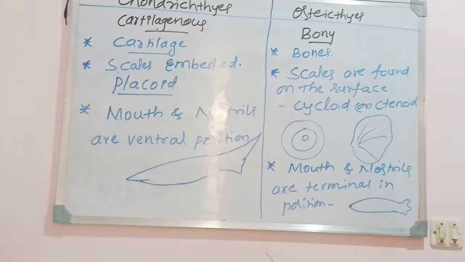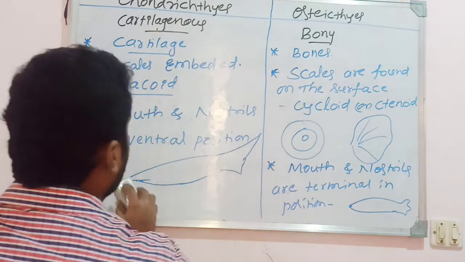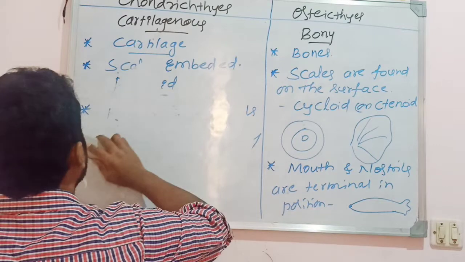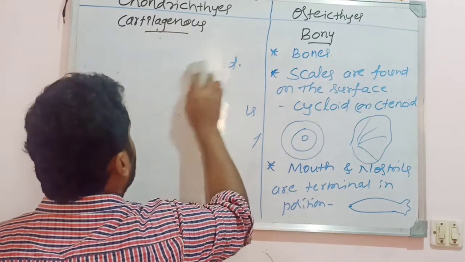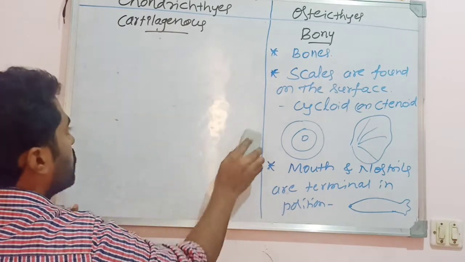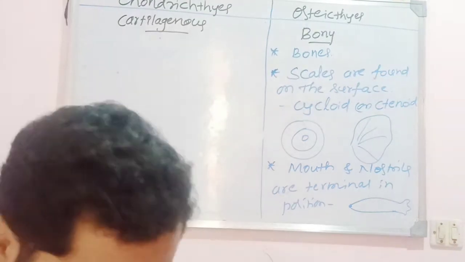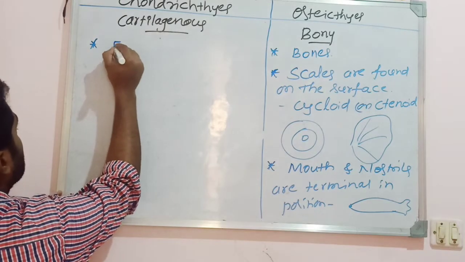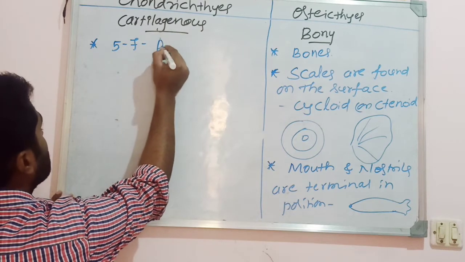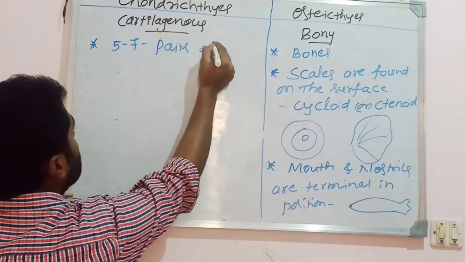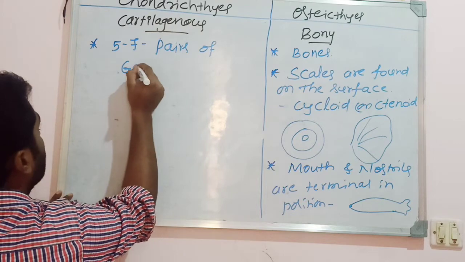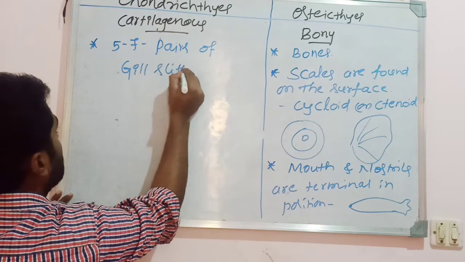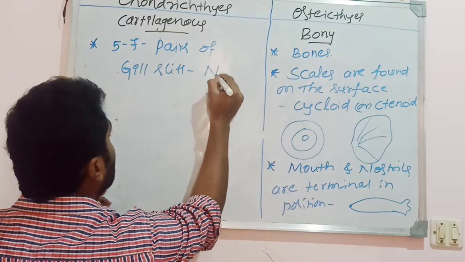Then the next character about the chondrichthyes. Here in case of chondrichthyes, there is the presence of 5 to 7 pairs of gill slits, and the gill slits are naked.